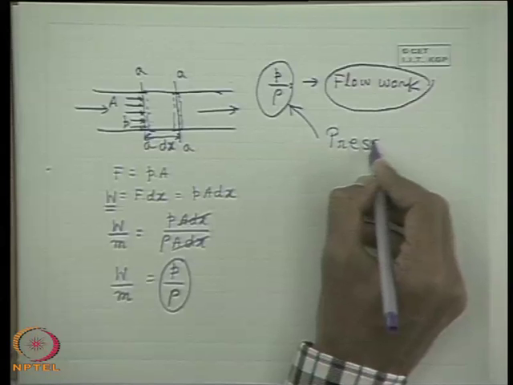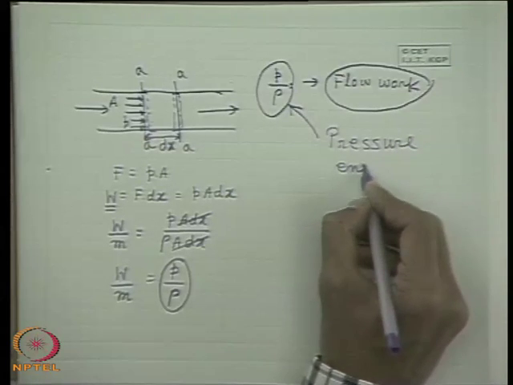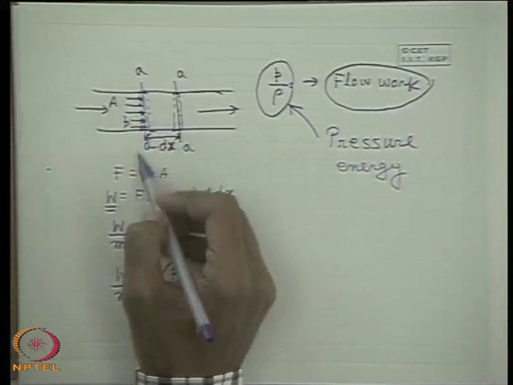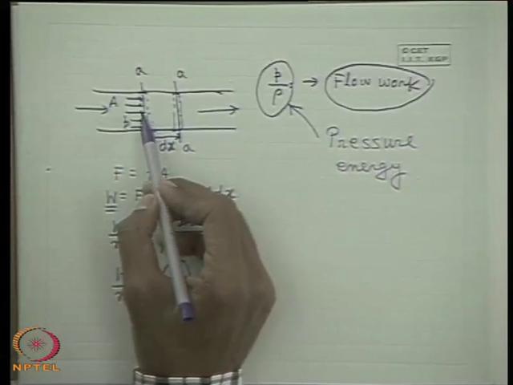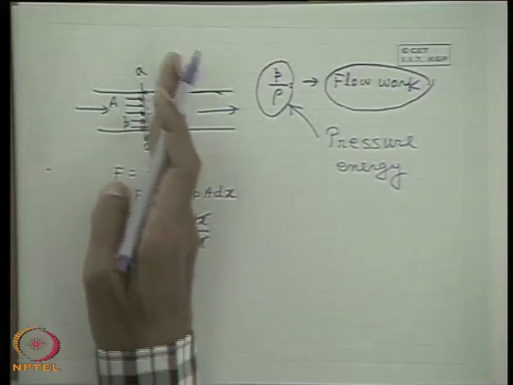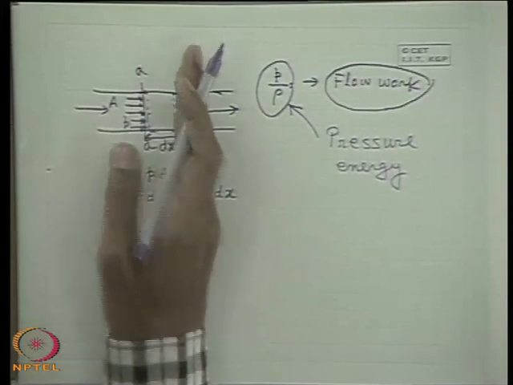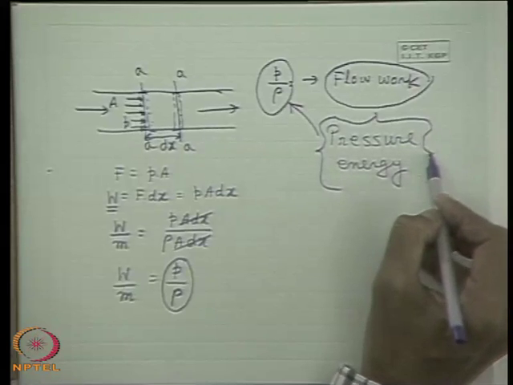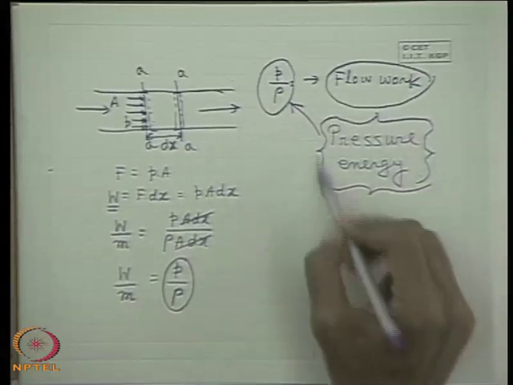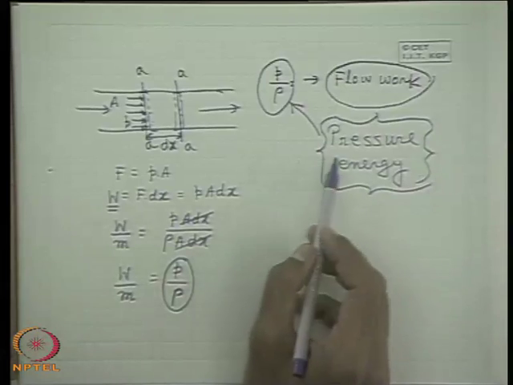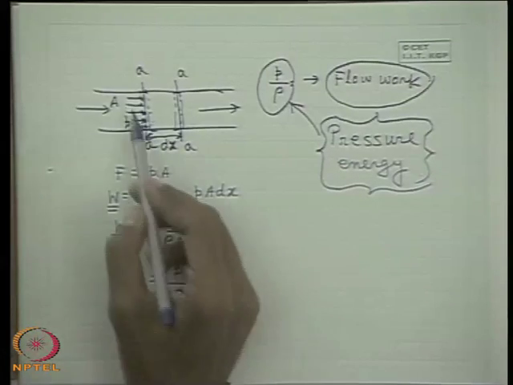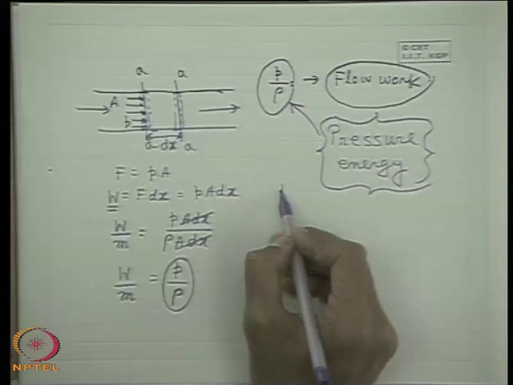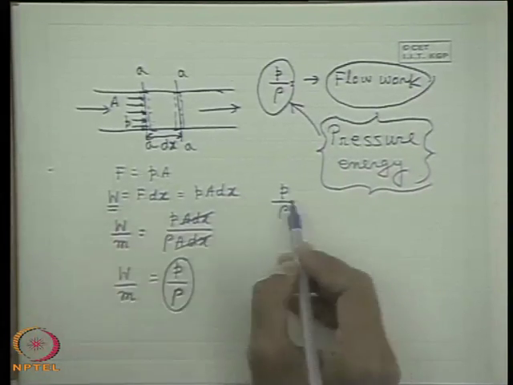This is the only way one can think of P by rho as a form of energy, and a little loosely we call it pressure energy. That means the energy which a layer possesses by virtue of its pressure at an existing section, because of which it has the capability of doing work on its neighboring layer to push its way through, is known as the pressure energy. This is the only definition you can have for pressure energy. You will rarely find this definition in any book, but in my book it is explicitly written that this is the only way you can define the pressure energy. So in a flowing fluid, because of the existing pressure at any section, the energy per unit mass of a flowing fluid is P by rho.